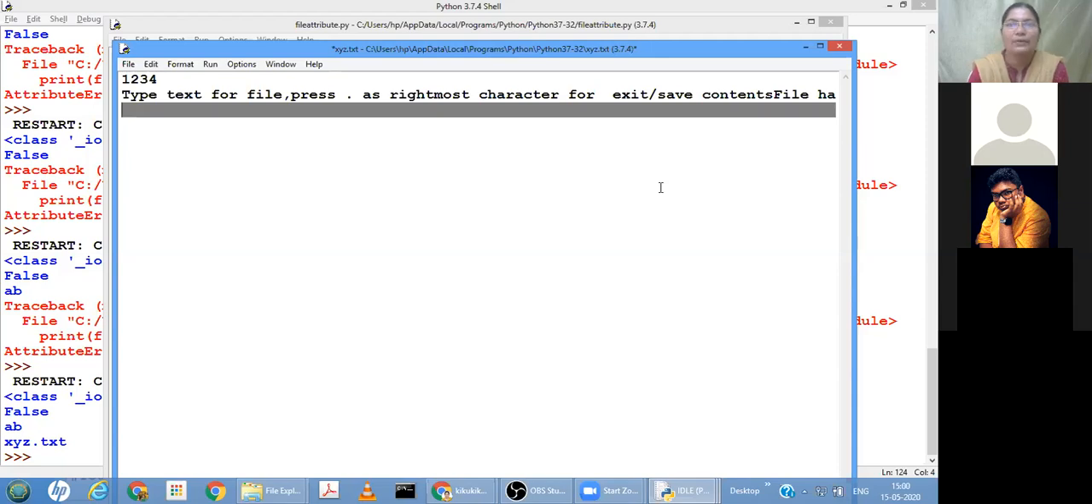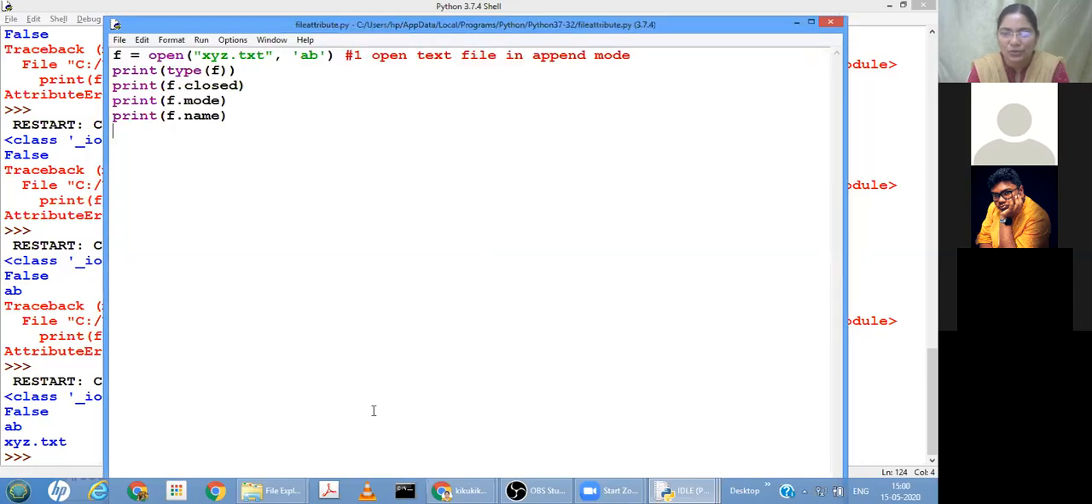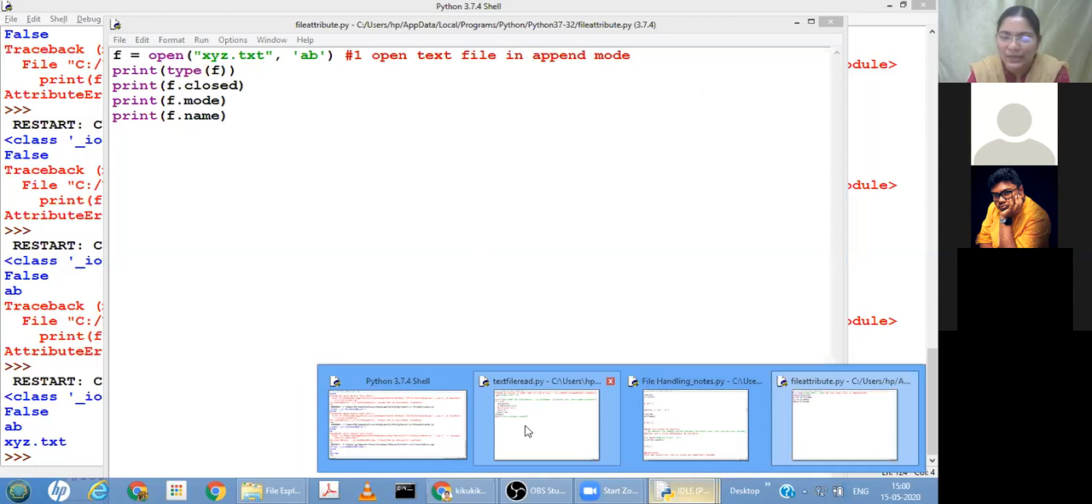Got it? Okay, we will be doing binary files. Before we go for the binary files, we will be seeing some more operations on the text files, and then we'll go to binary files. Is it okay? When we deal with the binary files, then you will have a little more clarity. Okay, child.